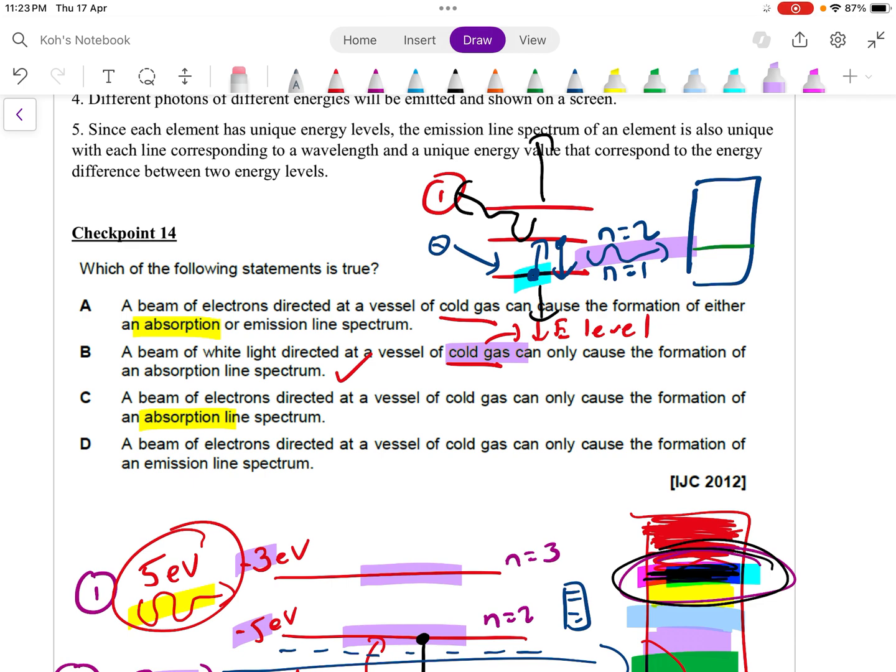Because the transition from higher energy level to lower energy level, of course it will emit a photon. So you might think, emit a photon, so there will be color discrete lines on the dark background, but the emission is random. So it means over time, you will never see your emission line spectrum. So that's why for checkpoint 14, I will say the best option will be B.